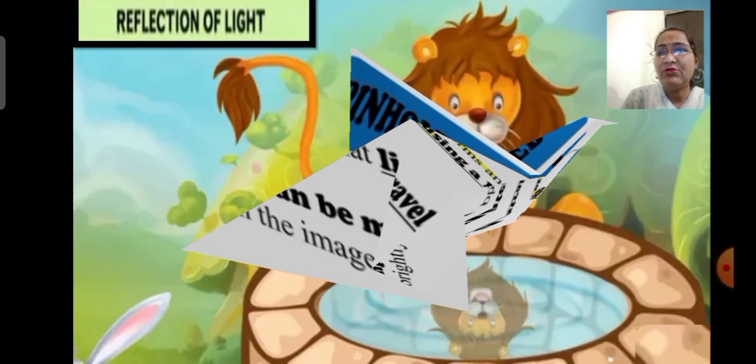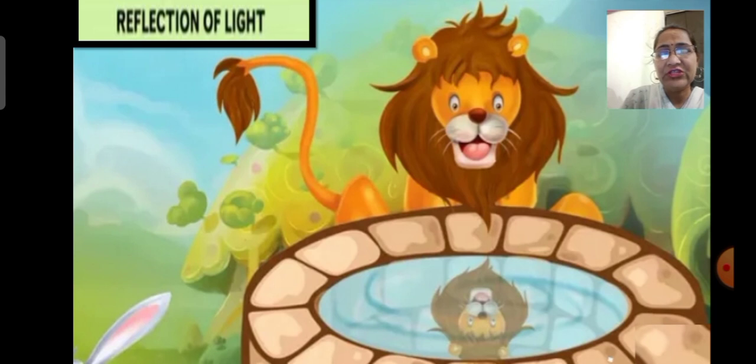Today we are going to start a new topic, that is reflection of light. Students, we have all heard the Panchatantra story of a lion and the rabbit. What do you think the lion saw in the water? There was no other lion in the water. But the lion saw its own image in the water, which is formed due to the reflection of light. And it jumped into the well to kill its enemy lion. In this way, the clever rabbit saved his life and the life of other animals of the forest.